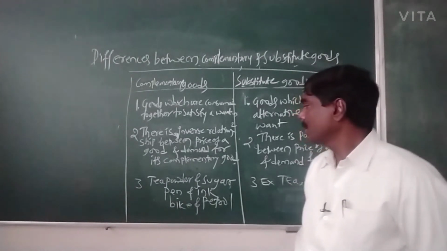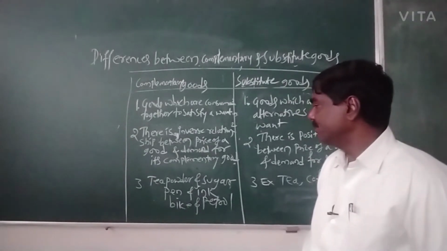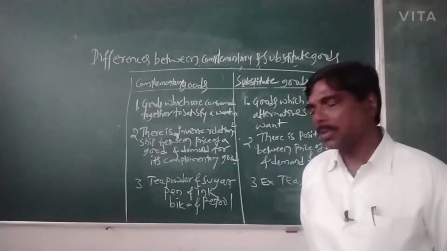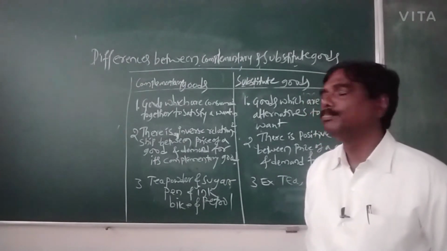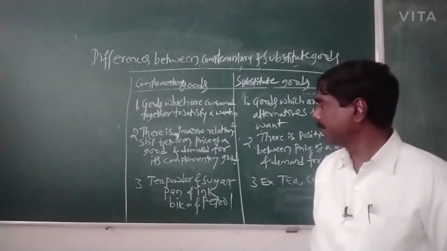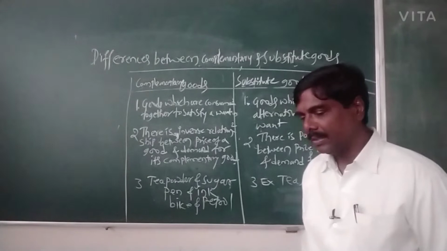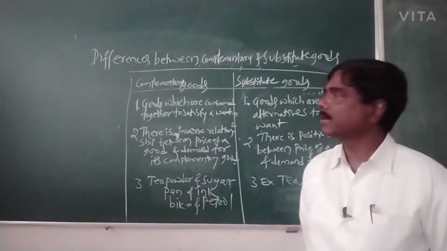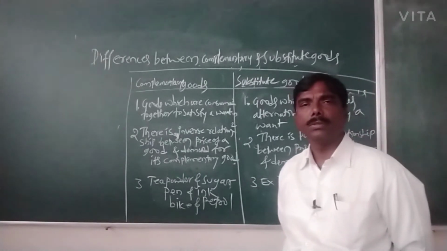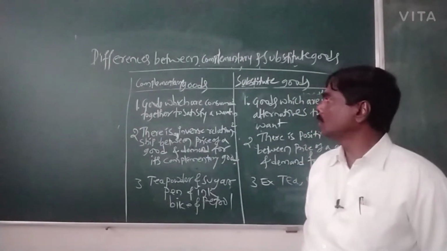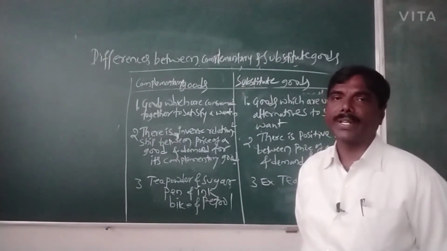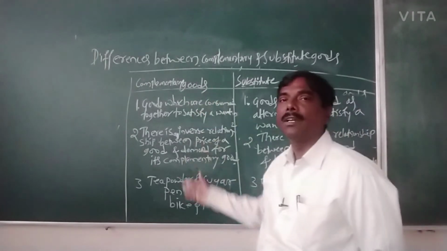The best examples for complementary goods are tea powder and sugar, pen and ink, bike and petrol, etc. These are used together to satisfy human wants. So this is the explanation regarding complementary goods.